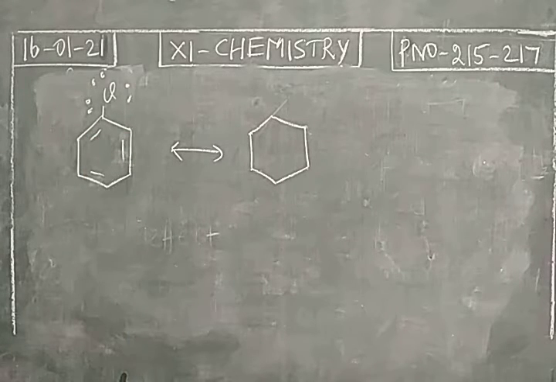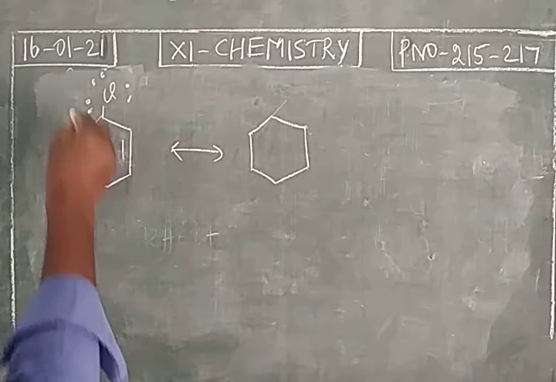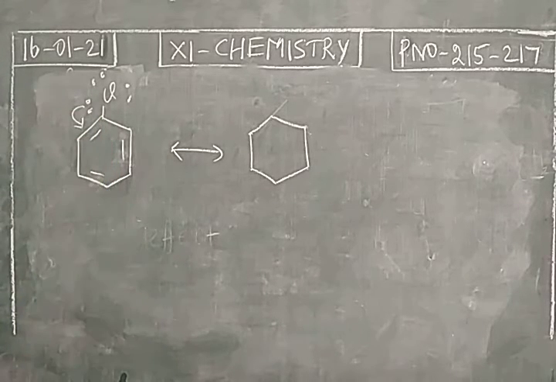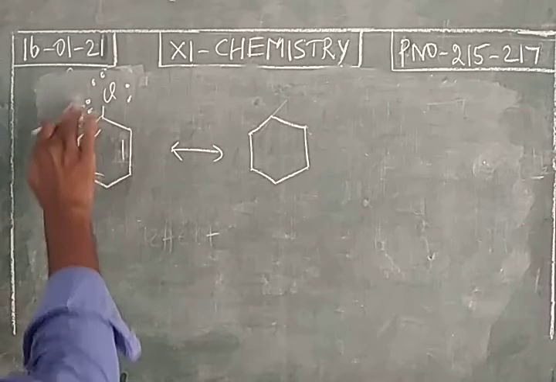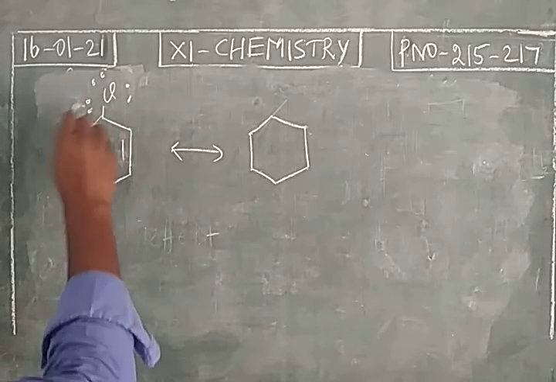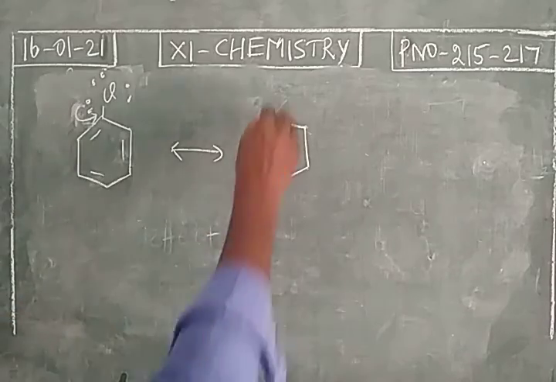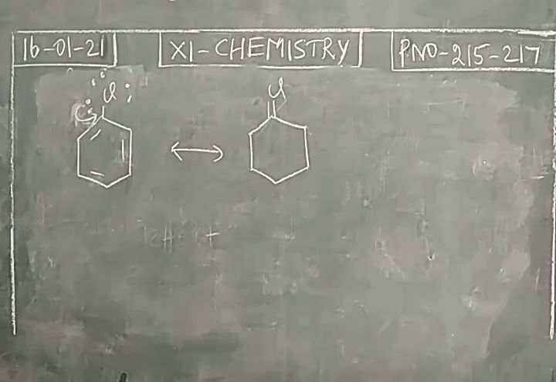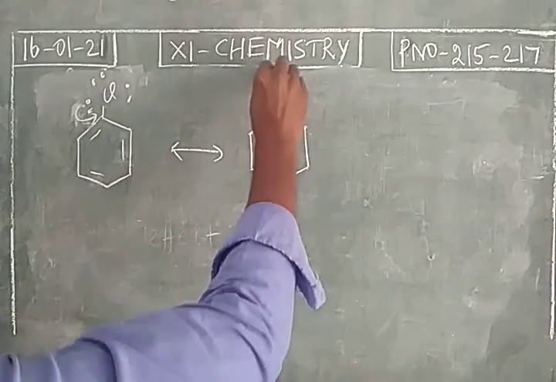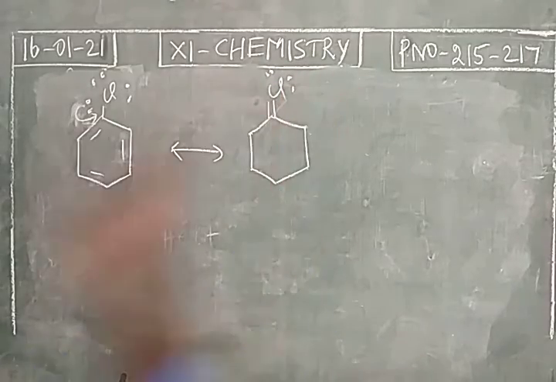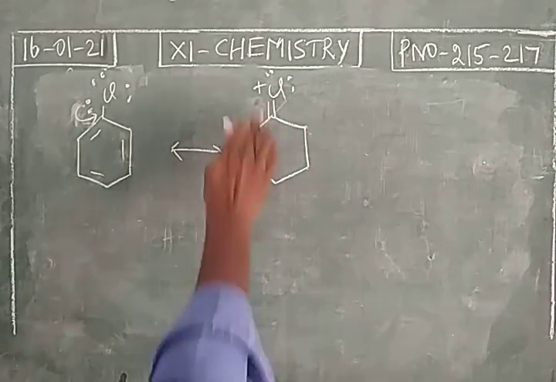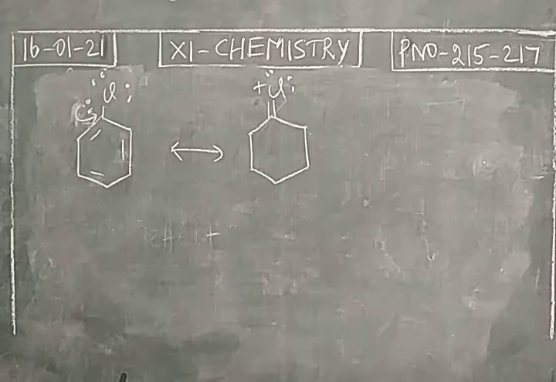So as we discussed, the lone pair of electrons present on an atom will be involved in delocalization. So this pi electron will come into the ring. So the double bond is formed between the carbon and the chlorine. Out of 3 lone pairs of electrons, 1 lone pair is involved in delocalization. So a double bond is formed.